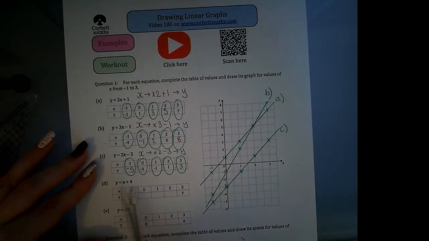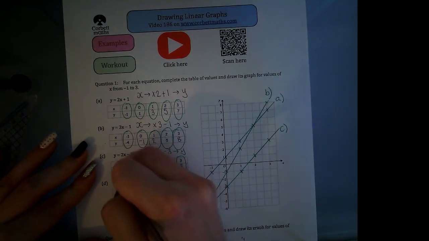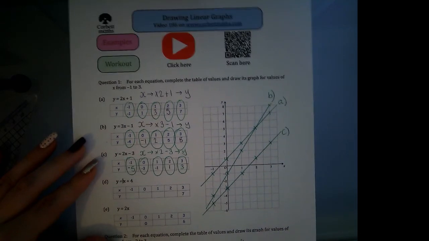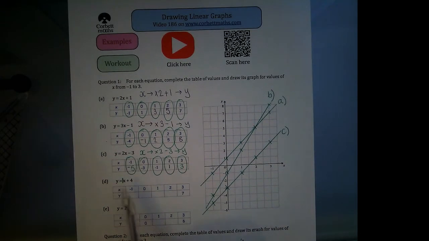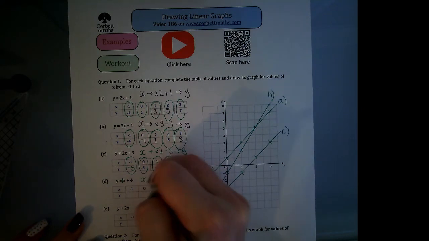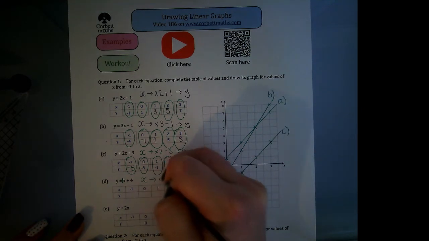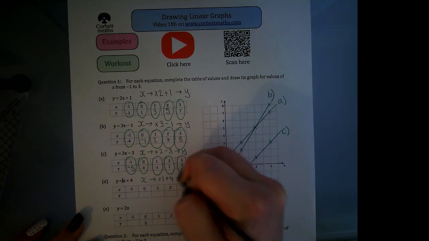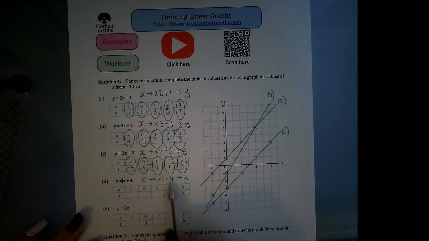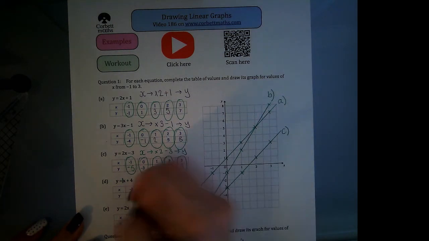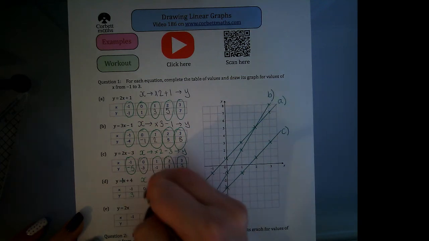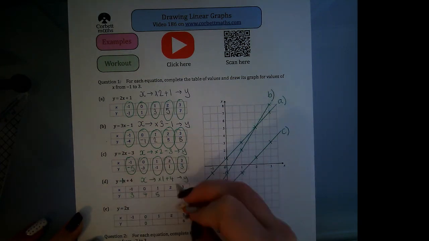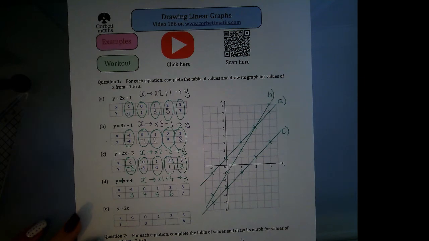This next one. Now, we should all know that x actually means 1x. So we're going to times whatever our x is by 1. But that is just the same number, so you could just have x plus 4. So it could just be your x times 1 plus a 4, or you could have just added 4. So for this one, we're going to have 3, then 4, 5, and 6.